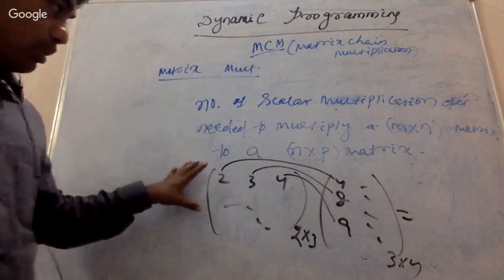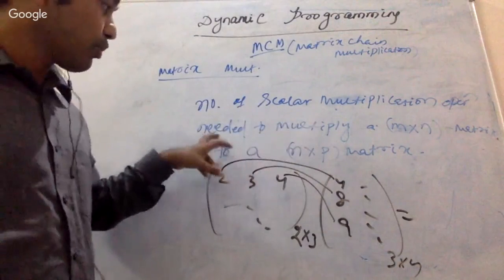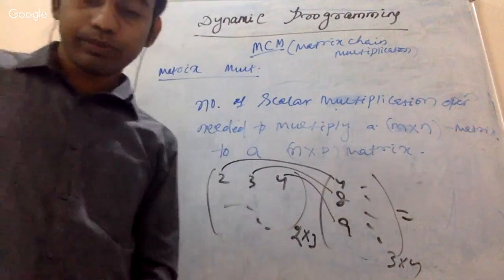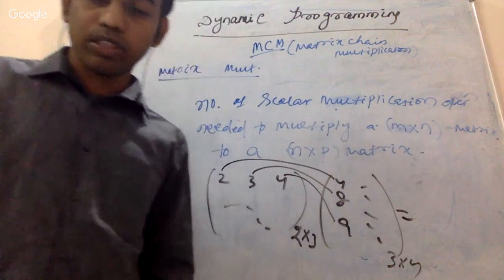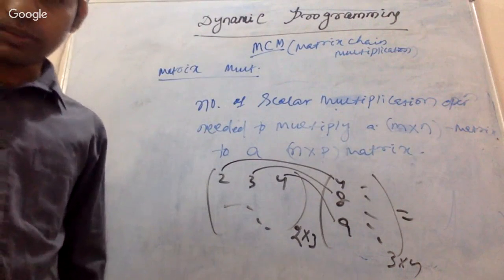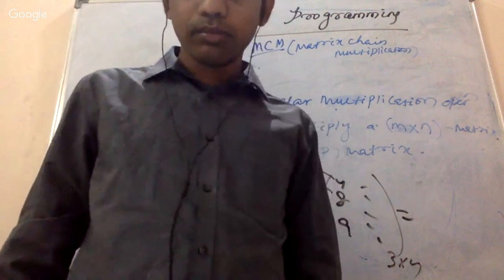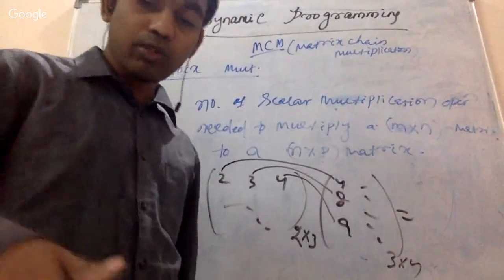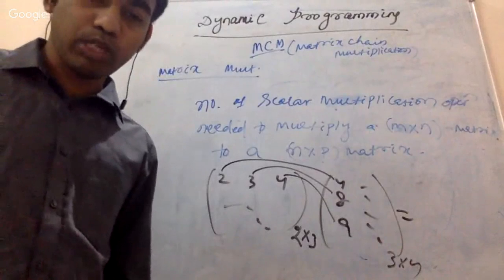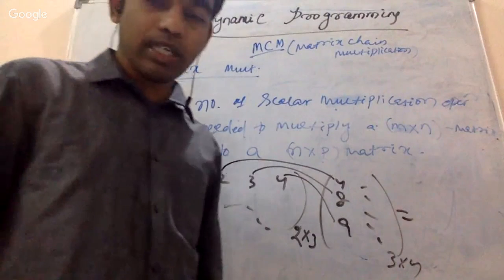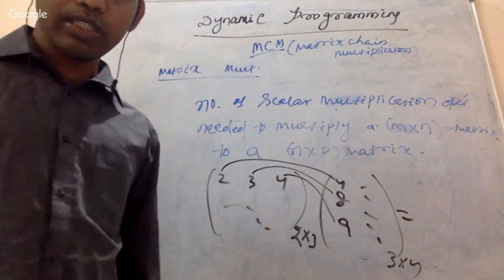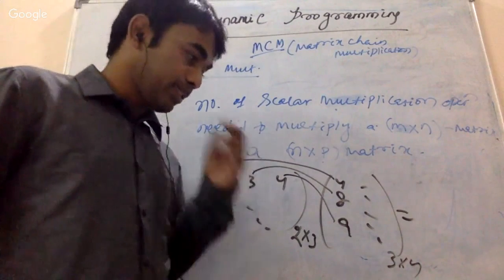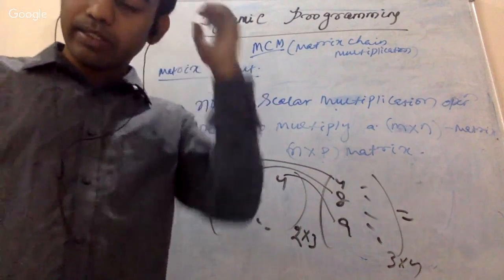Just tell me the number of scalar multiplication operations performed whenever I am multiplying an M cross N matrix with an N cross P matrix. Swati says sorry, M cross P. That's okay. I'll give one more minute. Whatever you are telling, everybody is wrong. Try a little bit more, maybe one minute. The answer is not correct. It is a little bit tricky, but that's a nice try.